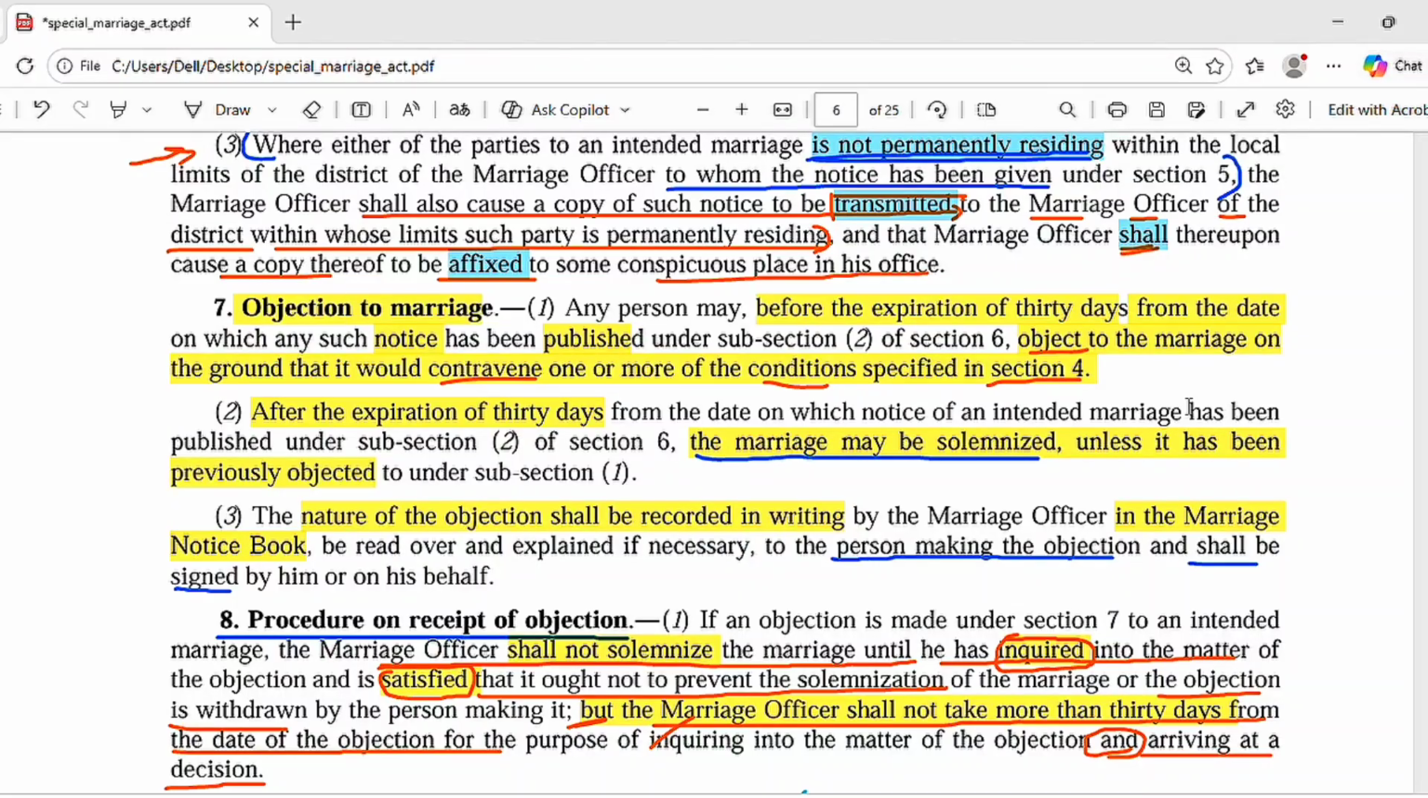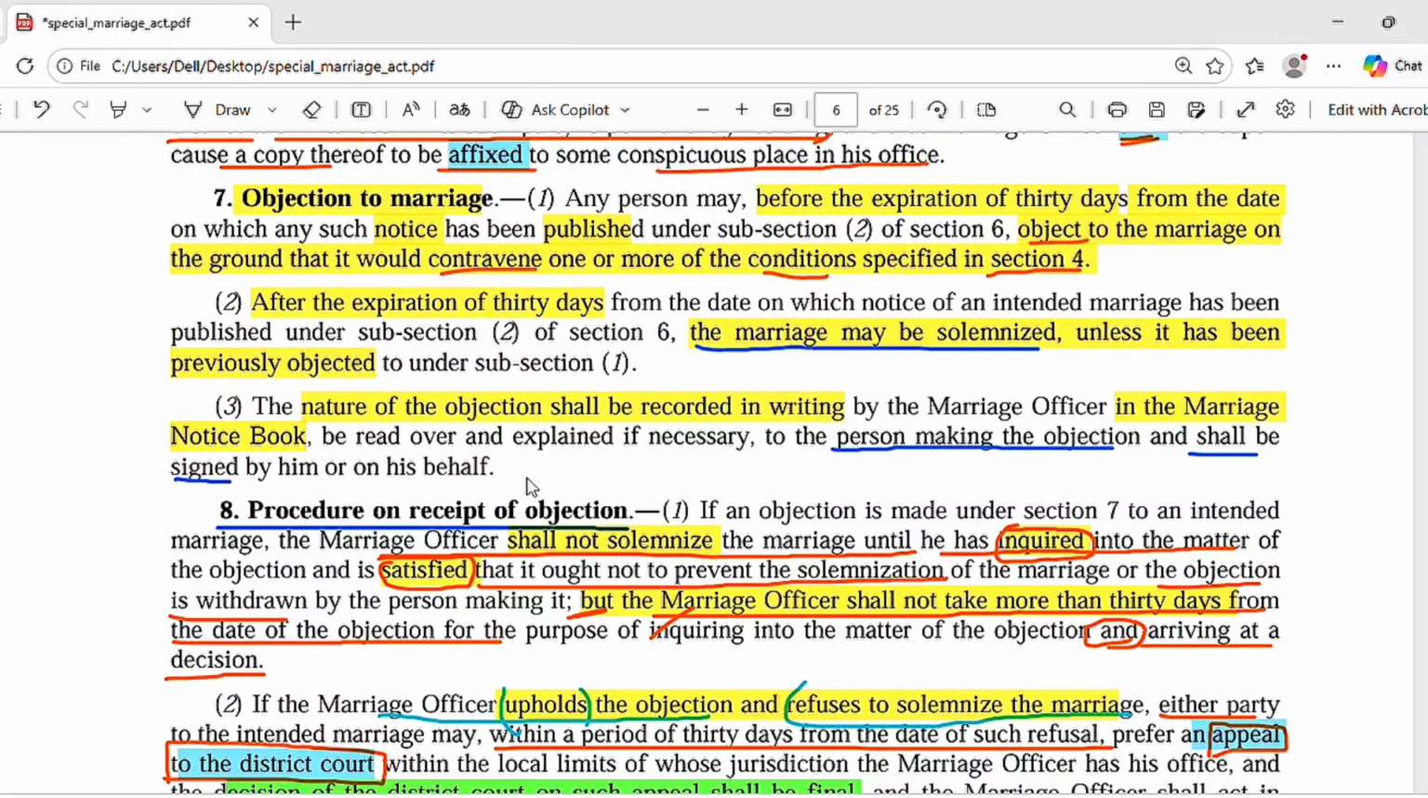And if there is an objection, the nature of the objection shall be recorded in writing by the marriage officer in the marriage notice book, and it will be explained to the person who is making the objection, and that objection shall be signed by him or on his behalf. So this is the procedure. After notice, there is a 30 days period for making objections to the marriage.